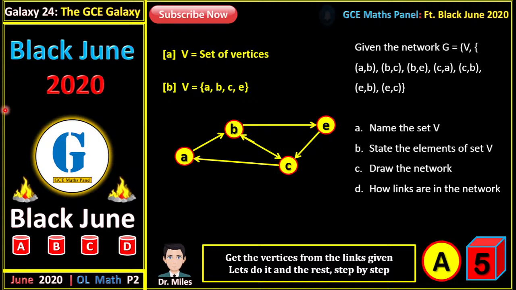And D is asking how many links are in the network. To get the number of links in the network, we just count the number of lines. So in this network, how many lines do we have? We have 1, 2, 3, 4, and 5. So how many links are in the network? We have 5 links in the network.